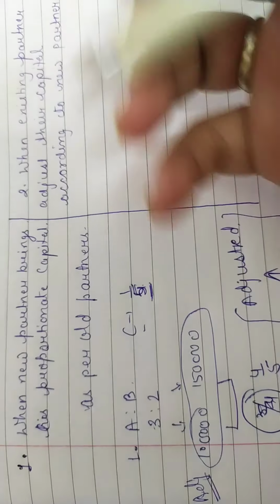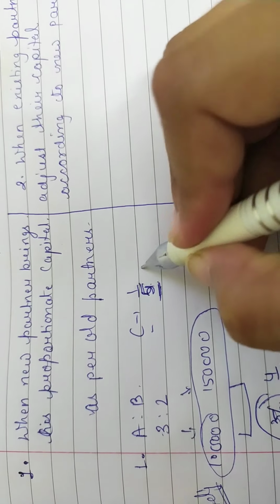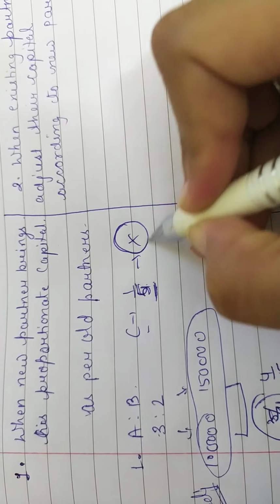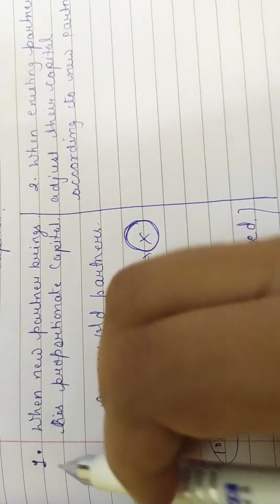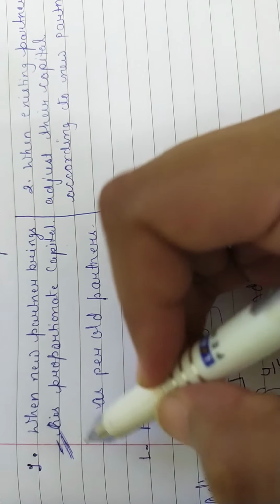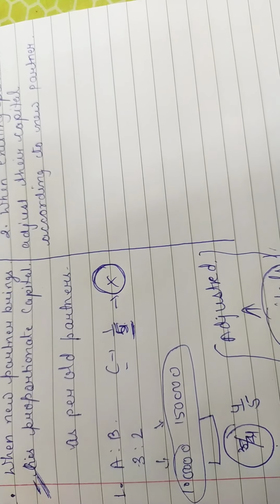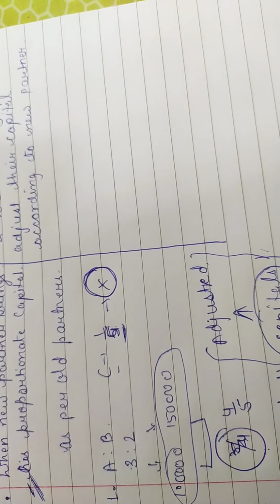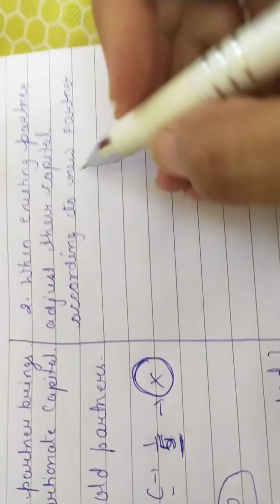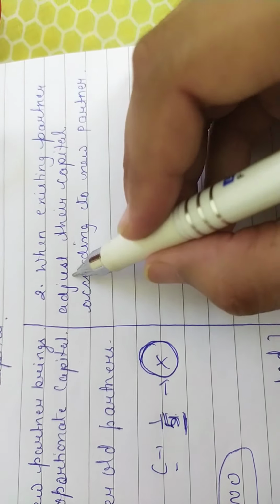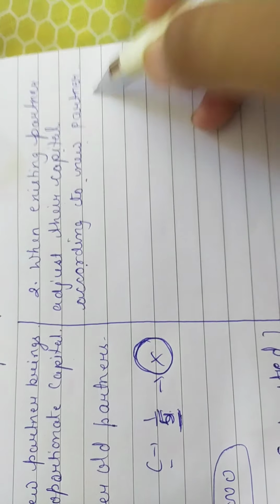Students, in these types of adjustments, the new partner's capital will not be given in the question. Okay, so this was the first part. We will do the question separately. I am just making you understand the calculation. Okay, now come to the second part, when existing partners adjust their capital according to the new partner.